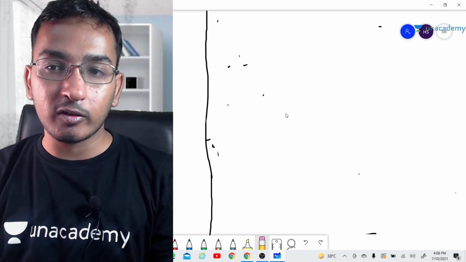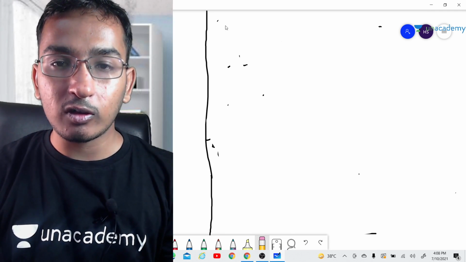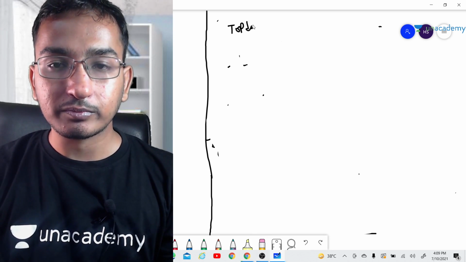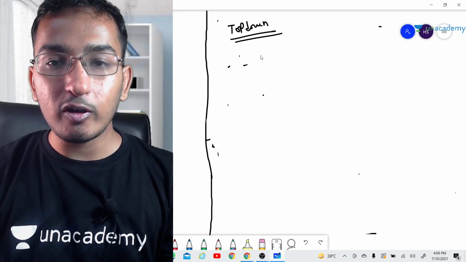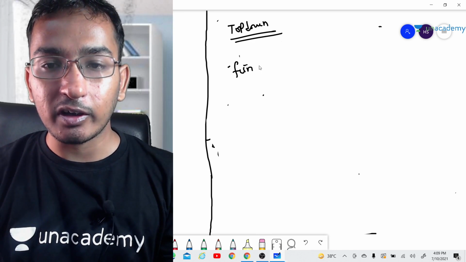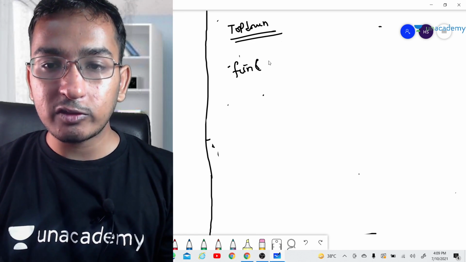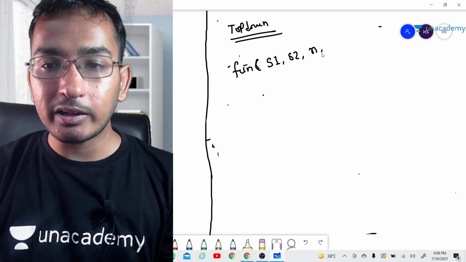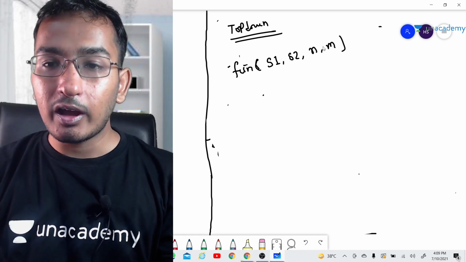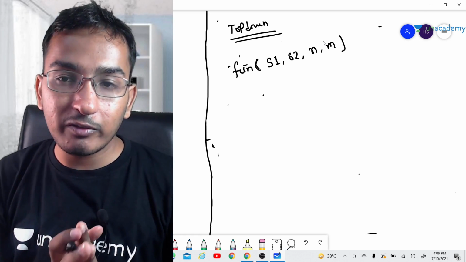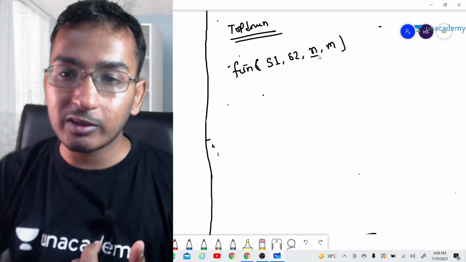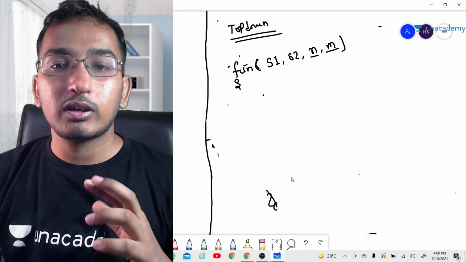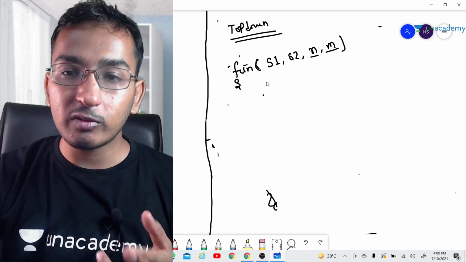Just write the code on yourself. I will be writing a pseudocode for the top down here. So what will be the top down approach here? I will be having a function which will be accepting two strings s1 and s2 and n, m lengths. Now I am not going to start with the 0, 0 length. I am going to directly start from the n and m length. That is how we do it in the top down approach. We are starting from the bigger problem.